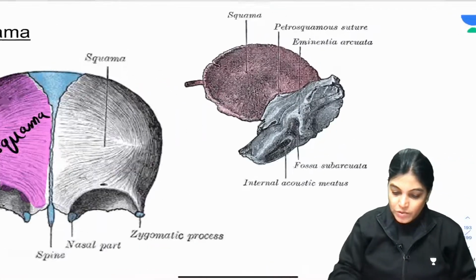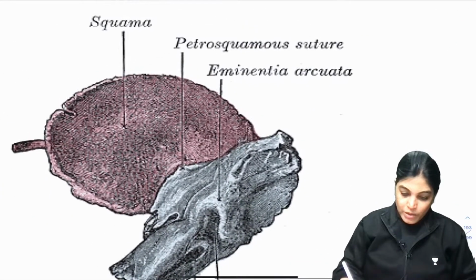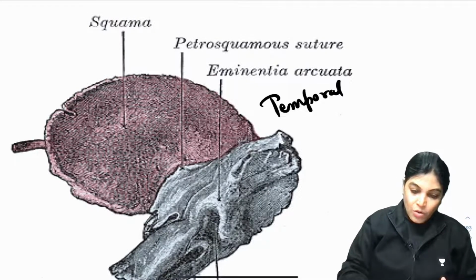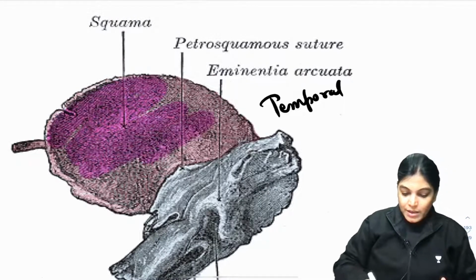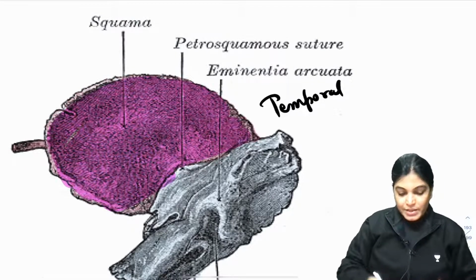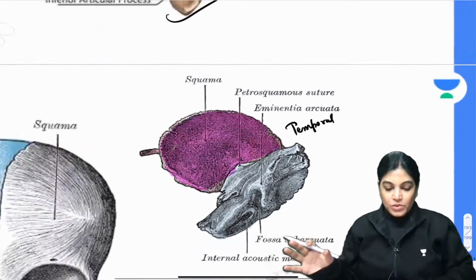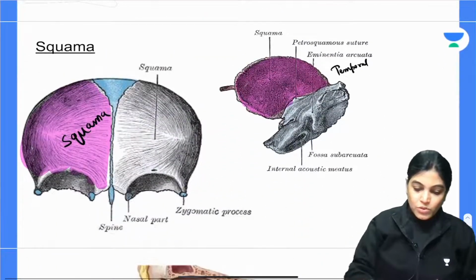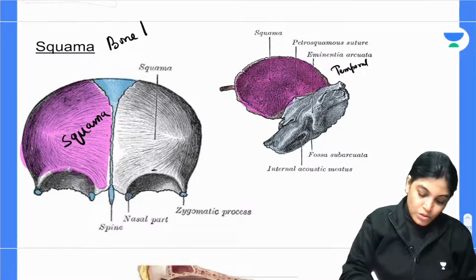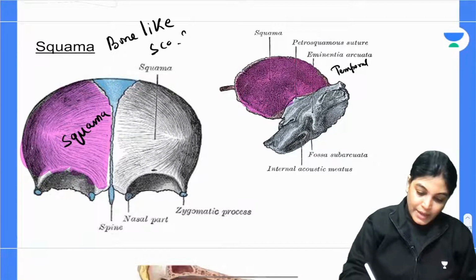And here also, in the case of the temporal bone, we have the squamous part. Here the whole part has a shape which is like a scale. It is growing in various peripheral directions, scaly. That whole appearance is called squama. So the word squama means a part of bone that looks like a scale, bone looks like scales.